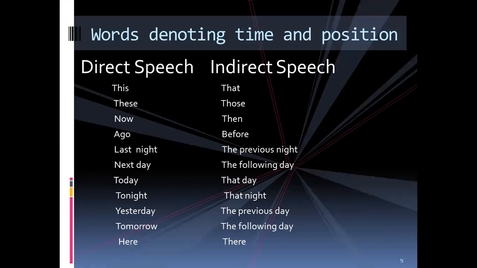And you also see some changes in words denoting time and position in direct and indirect speech. There are some adverbs that are supposed to be changed in indirect speech. For example, this becomes that, these becomes those, now becomes then, ago becomes before, last night becomes the previous night, next day becomes the following day, today becomes that day, tonight becomes that night, yesterday becomes the previous day, tomorrow becomes the following day, here becomes there.